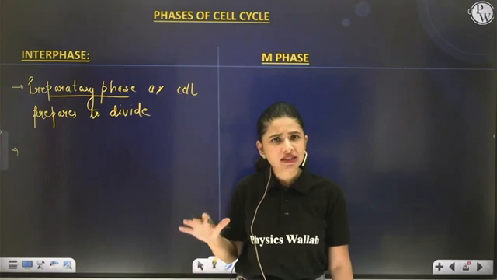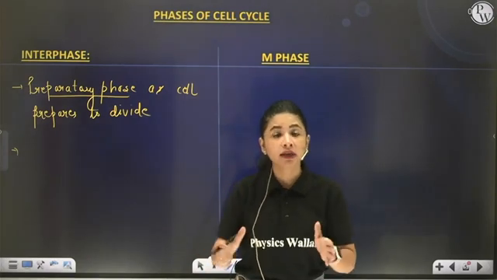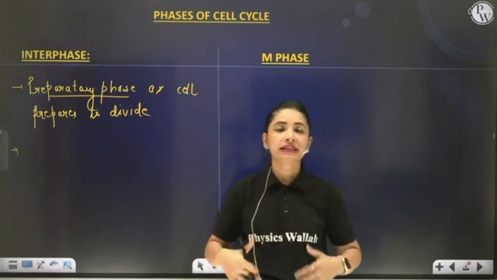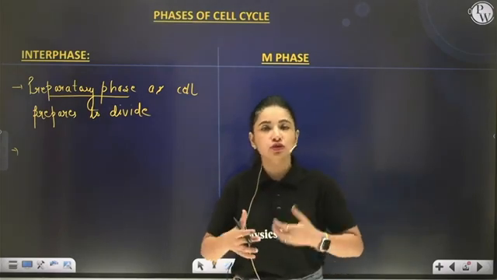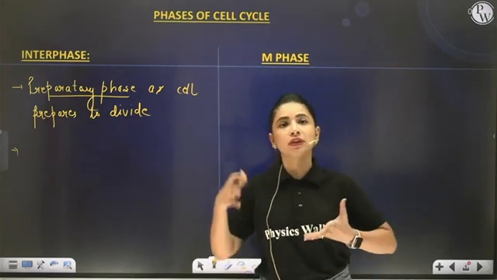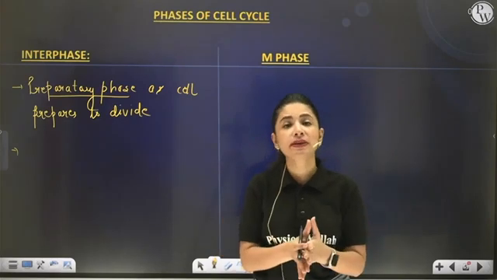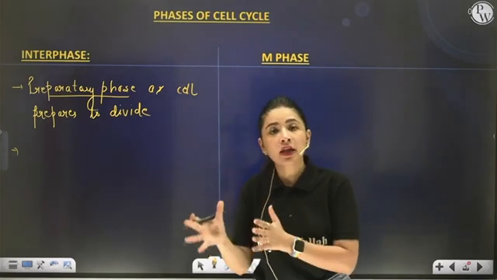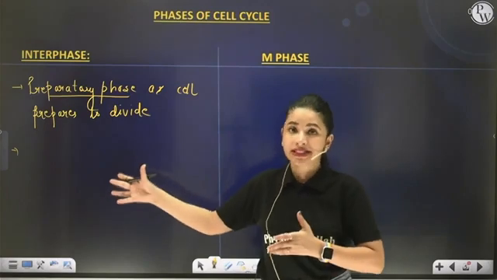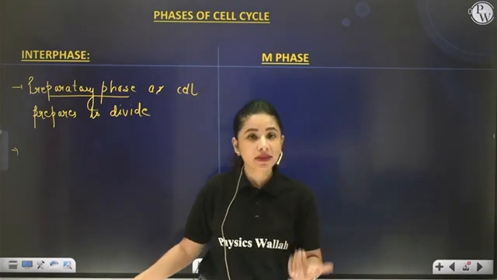But is the cell actually resting in interphase? No, it is working even more because it is preparing itself, duplicating the organelles, replicating the DNA, producing proteins, RNA, nucleotides. So much work is being done by the cell in interphase. But still it is known as the resting phase, which you can call a misnomer.